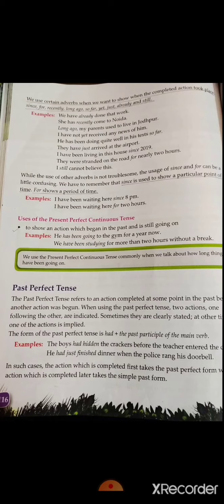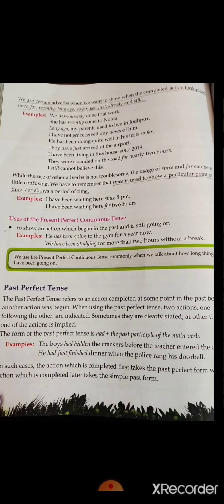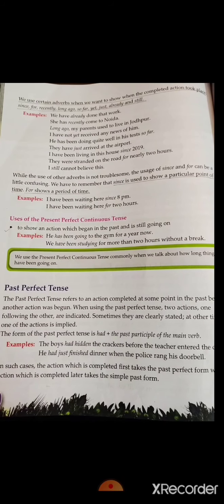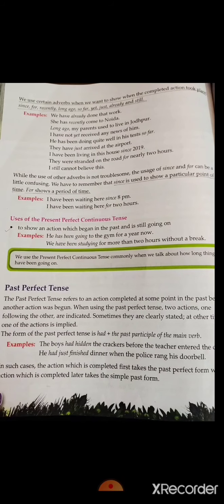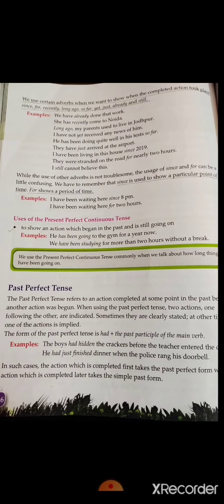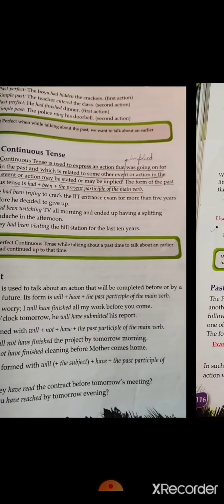Now, past perfect tense. The past perfect tense refers to an action completed at some point in the past, but another action had begun before that. It also has negative and interrogative forms.